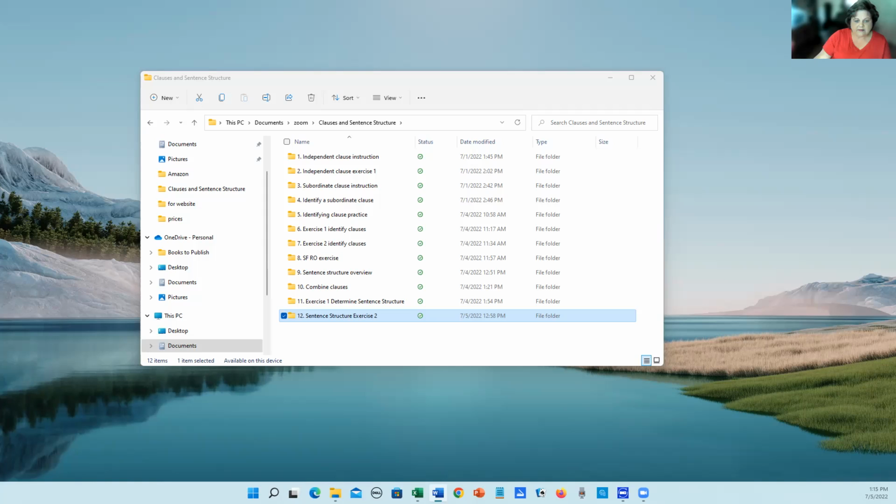Can and discover are the verbs. And so we have one clause. It is not subordinate. So we have one independent clause, which means we have a simple sentence.